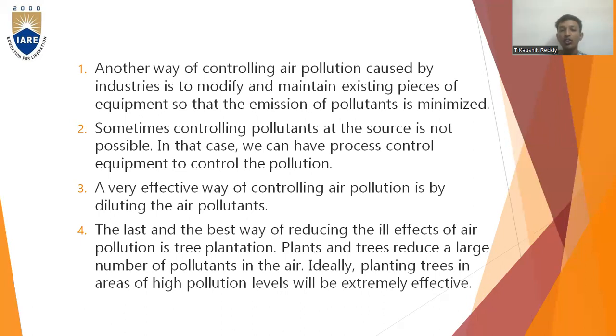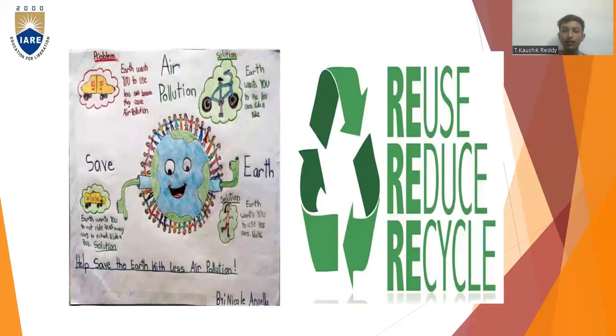The last and the best way of reducing the ill effects of air pollution is tree plantation, the opposite of deforestation. Plants and trees reduce a large number of pollutants in the air. Ideally, planting trees in areas of high pollution levels will be extremely effective. So these are the major problems and solutions on how to save Earth, India, etc. Reuse, reduce, and recycle are the three main points you can say.